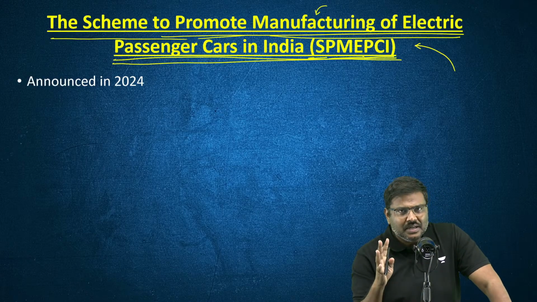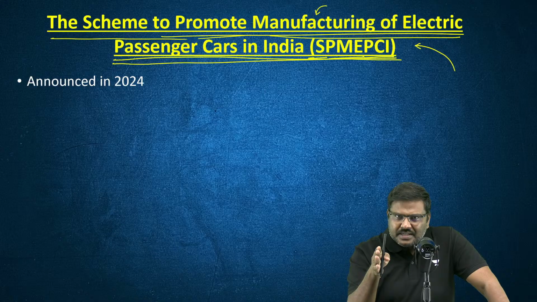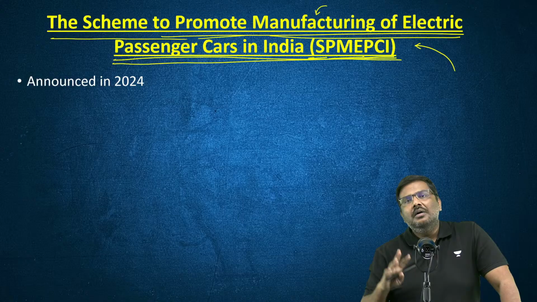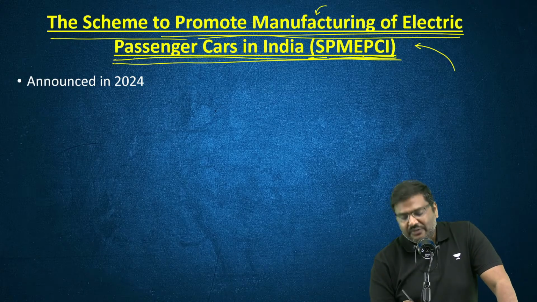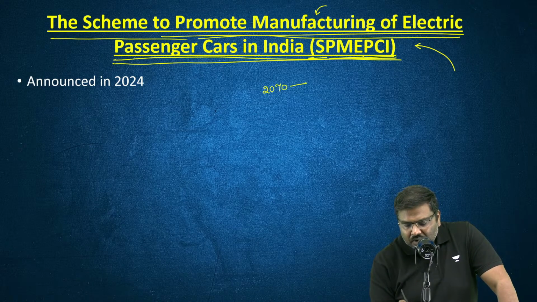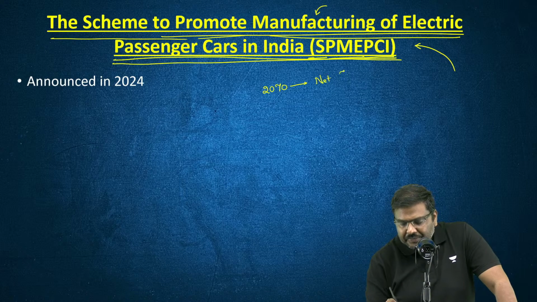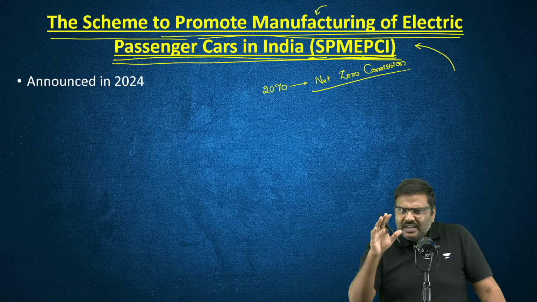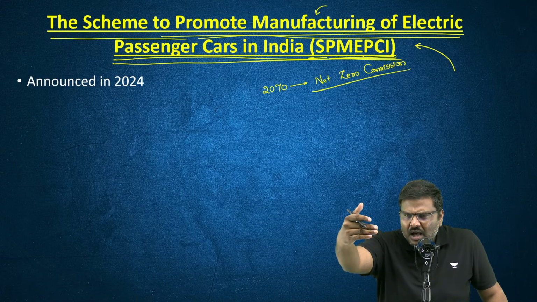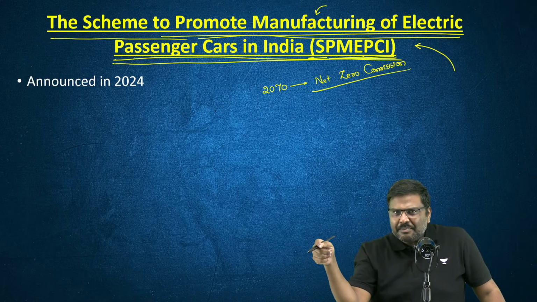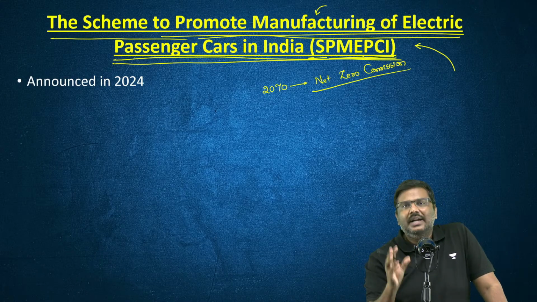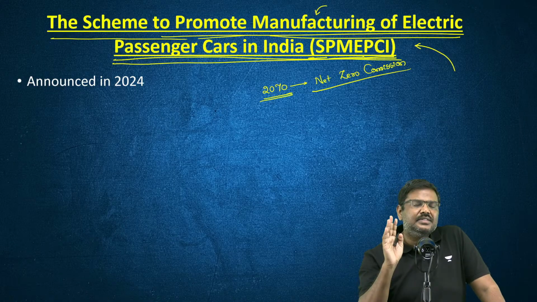Now, what are the important points and how is it going to contribute to EVs and the connection to environmental protection? Point number one, all of you know that the Government of India set up a target of 2070 for net zero emission. That is, by 2070, whatever emissions are being made by us, we will have sufficient capacity to absorb them. So net emissions will be zero. That is the target set by the Government of India by 2070.